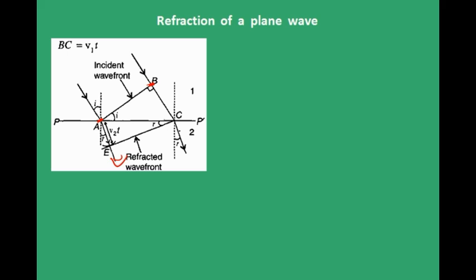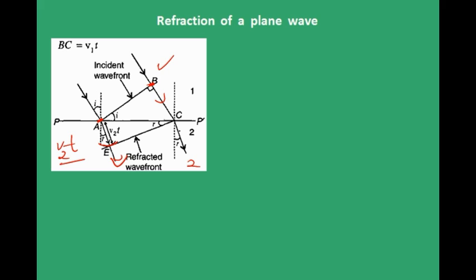And afterwards, say it took time t to reach this ray from B to C. And by the time t, this ray would have traveled some distance inside this medium 2, right? And let that be AE. Actually, that will be V2t, because the speed of that light ray in the second medium is V2, so it will be V2t, which is nothing but AE.